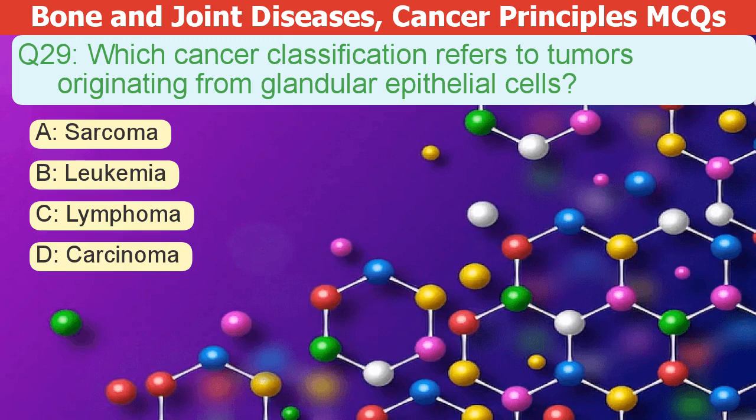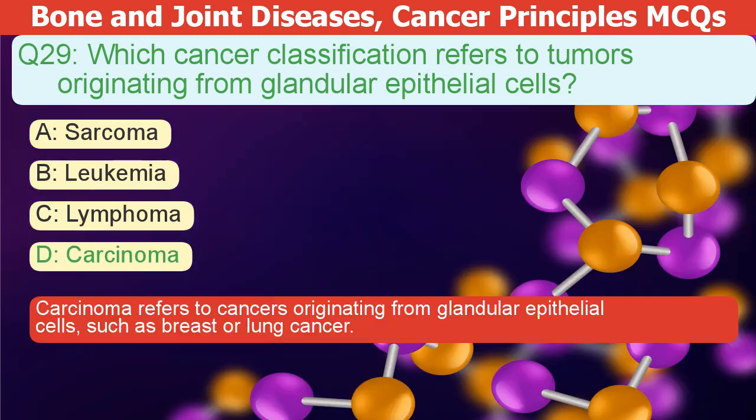Which cancer classification refers to tumors originating from glandular epithelial cells? A. Sarcoma. B. Leukemia. C. Lymphoma. D. Carcinoma. The correct answer is D. Carcinoma refers to cancers originating from glandular epithelial cells, such as breast or lung cancer.